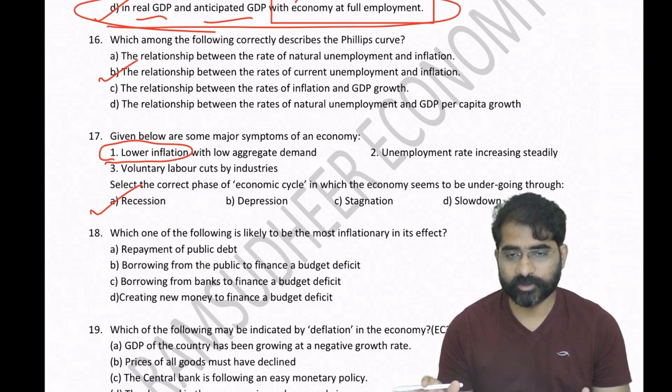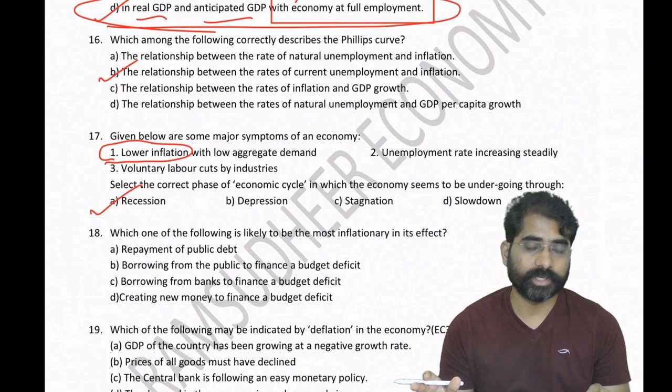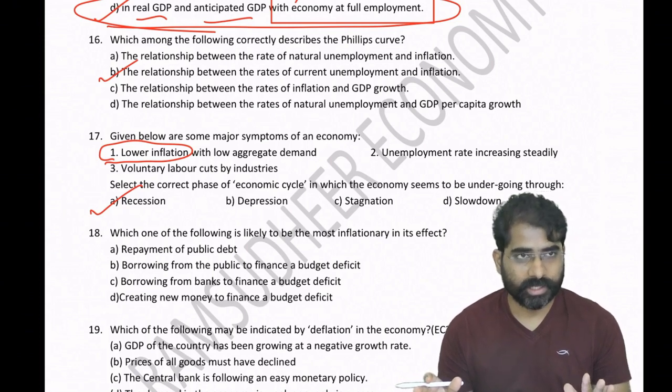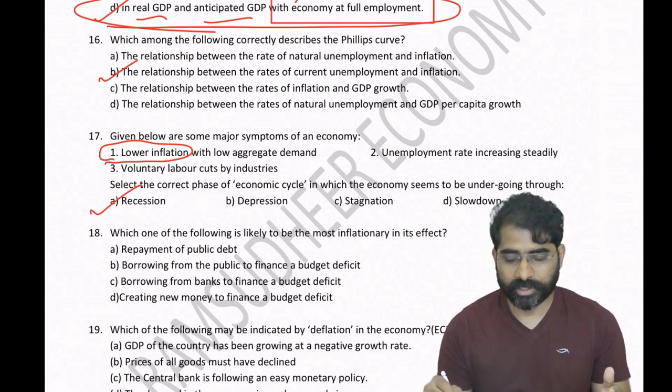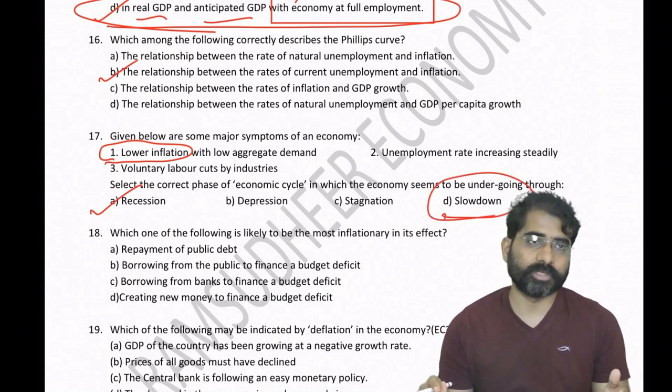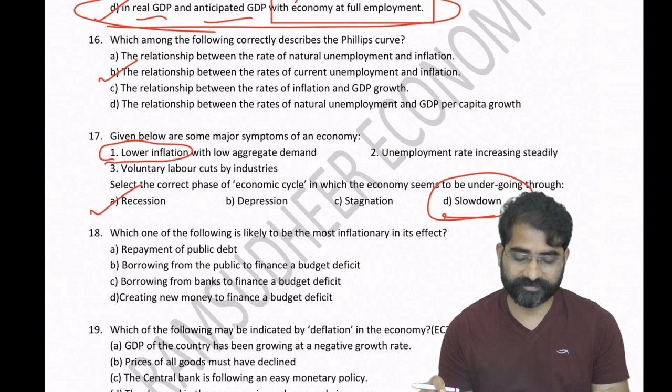That is what is recession. And if this negative growth rate extends for a very long period, it becomes depression. Now slowdown is fall in the growth rate, but there is growth, there is no negative word here. That is the difference. So this 17th question clearly indicates recession.